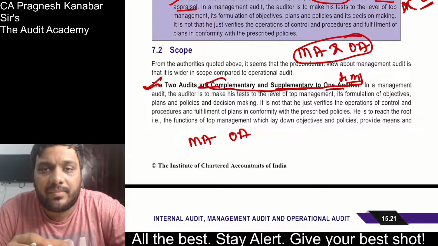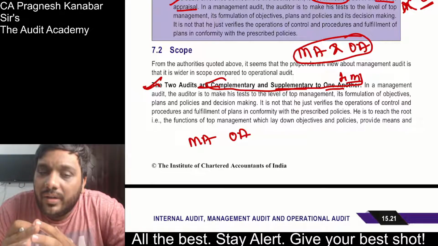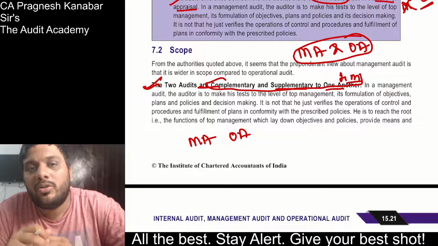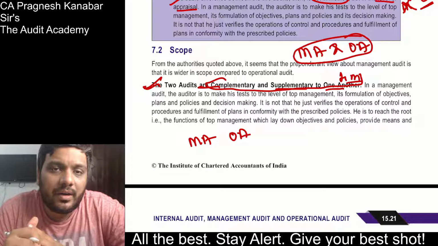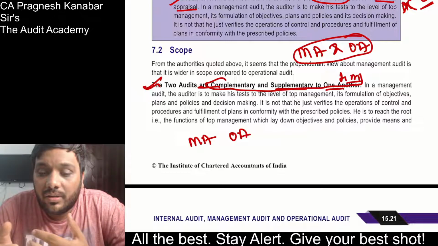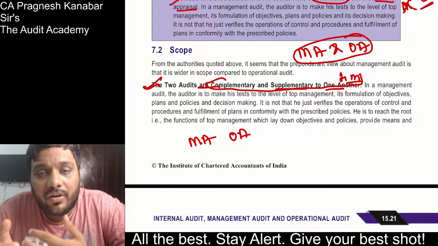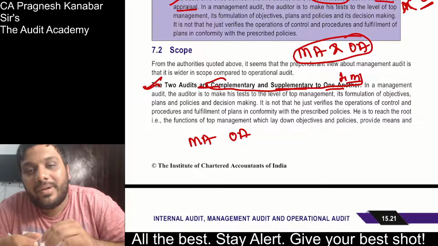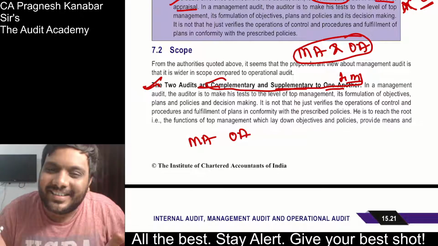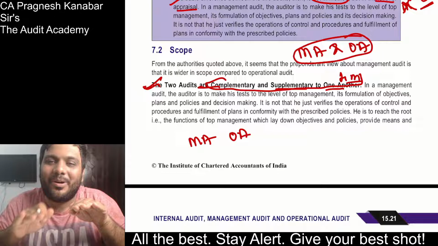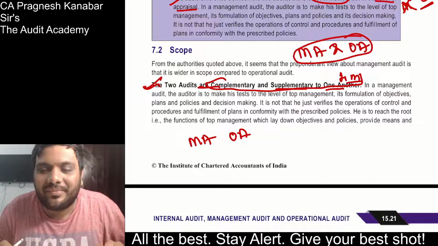Then automatically the ground level operations will be audited, because if you want to audit the middle and lower level management, you will have to check whether they got the work done from their employees or not. So automatically while doing management audit, operation audit will be done. So complementary, they will go side by side together.